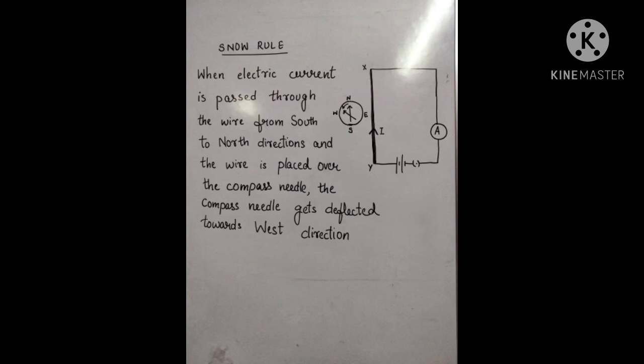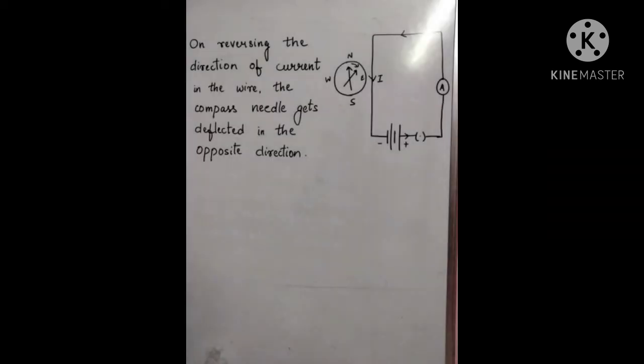So in this circuit diagram, there is a very simple circuit. You can see that the direction of the flow of current is from south to north of the magnetic compass needle, and therefore it deflects toward west. So south to north over west, that's Snow's rule. And if you reverse the direction of the current, then the compass needle also gets deflected, and it moves toward the east direction, that is northeast direction.